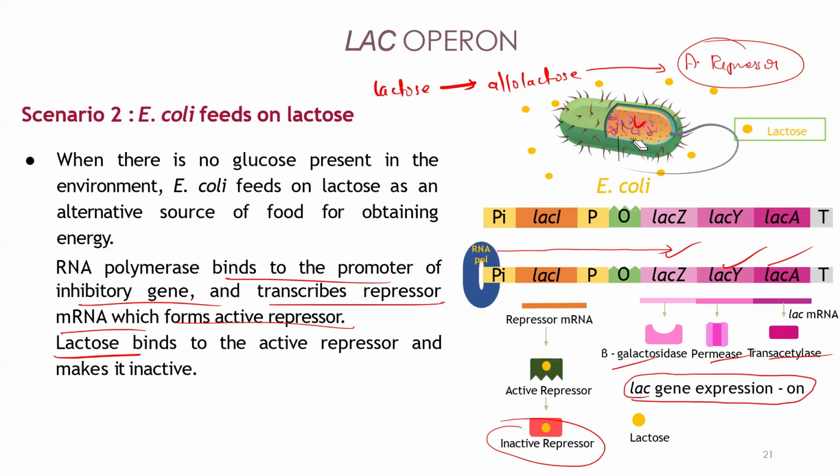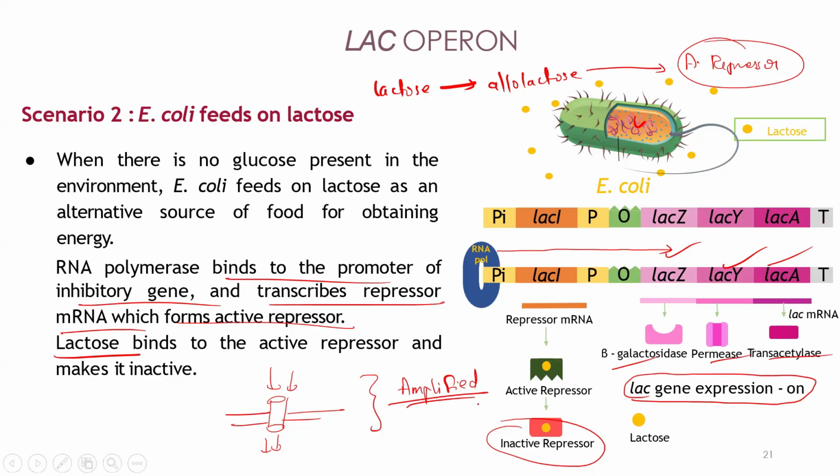And remember this permease, what will it do? It will bind to the cell membrane. When it is bound to the cell membrane, what happens? There are more tunnels. When there are more tunnels, there is more incoming lactose. When there is more incoming lactose, whatever the effect is, it will be amplified. Remember this thing, it is not given anywhere, but just know this. Why is it amplified? Because the permease is attached to the cell membrane, more lactose is incoming. Because of that, more active repressors will convert into inactive repressors. So more lactose metabolism will happen. So it is amplifying because of permease.